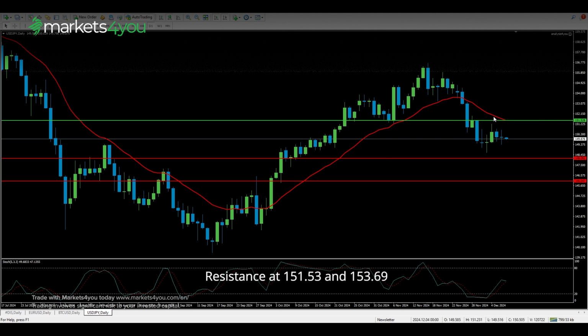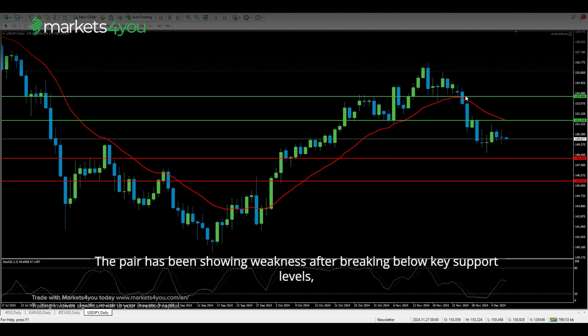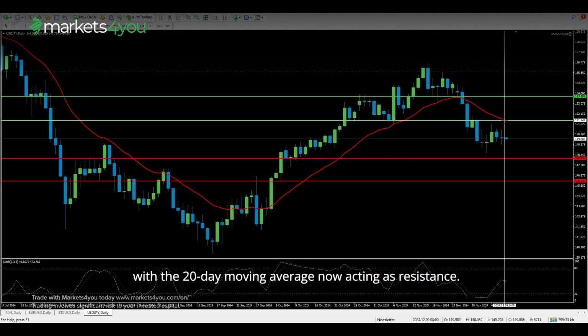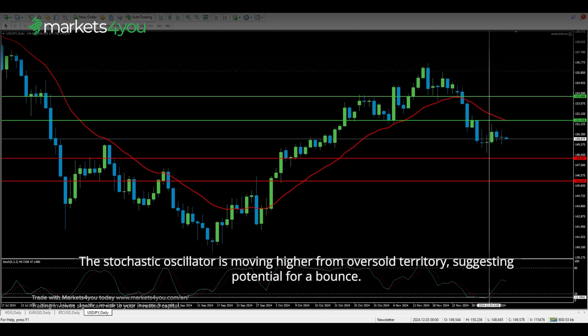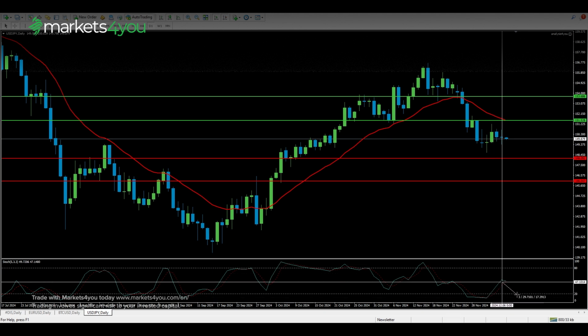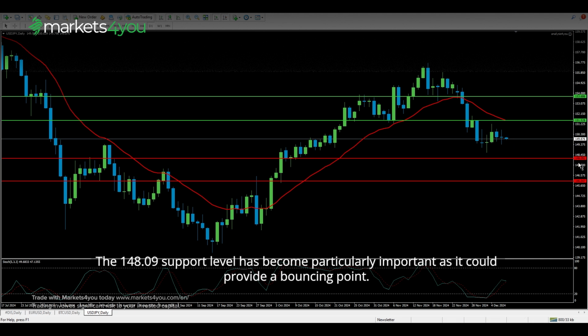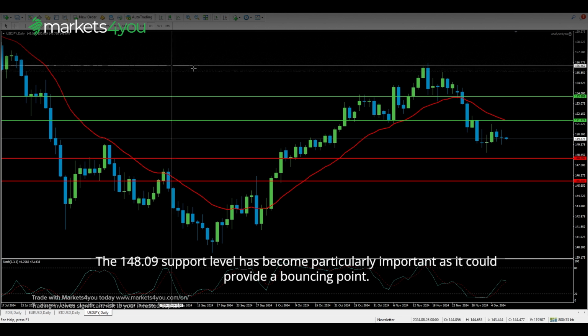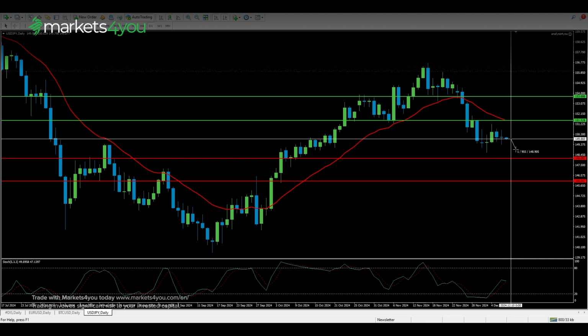151.53 and 153.69. The pair has been showing weakness after breaking below key support levels, with the 20-day moving average now acting as resistance. The stochastic oscillator is moving higher from oversold territory, suggesting potential for a bounce. The 148.09 support level has become particularly important as it could provide a bouncing point.